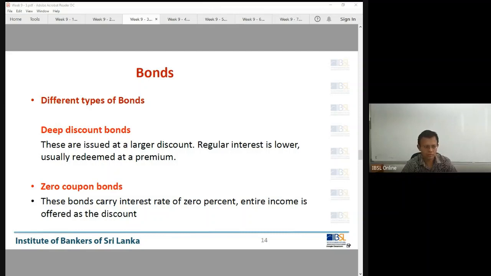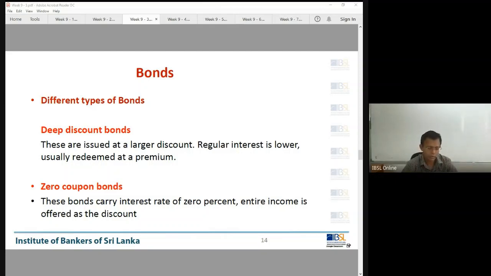Benefited or not? Benefited. Why? Today you purchase at 95, but after the maturity period, end of the tenor, you will be receiving 100. So 5 rupee gain. It's easy. It's a good investment.